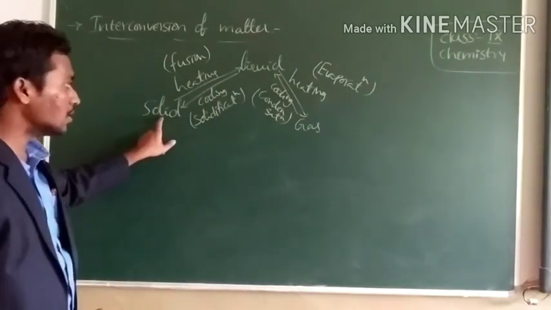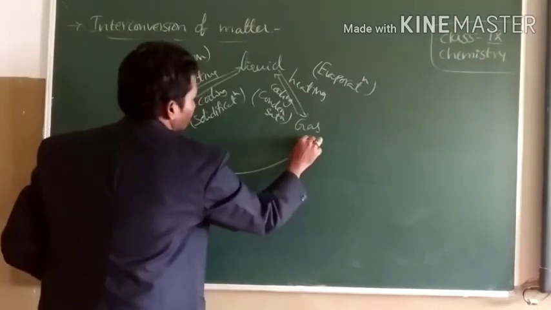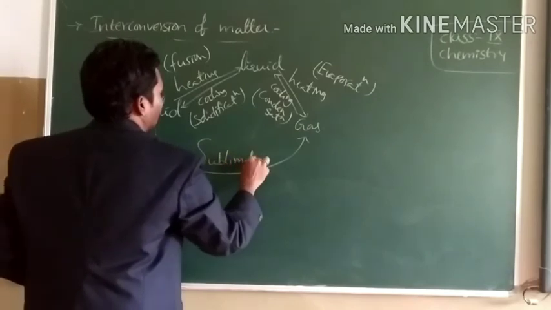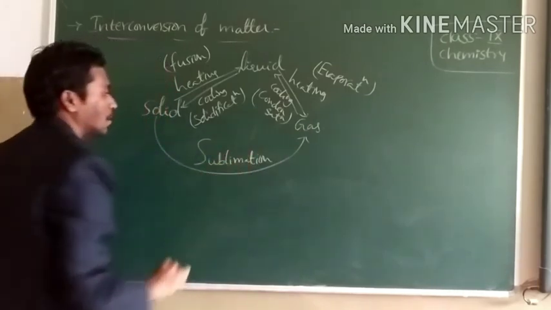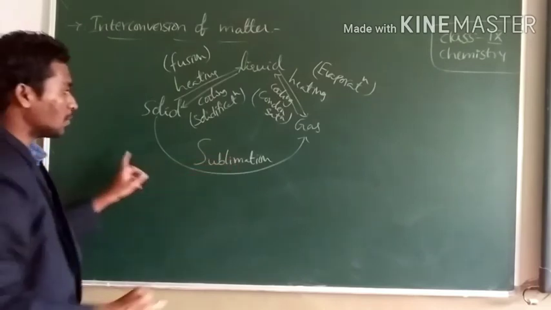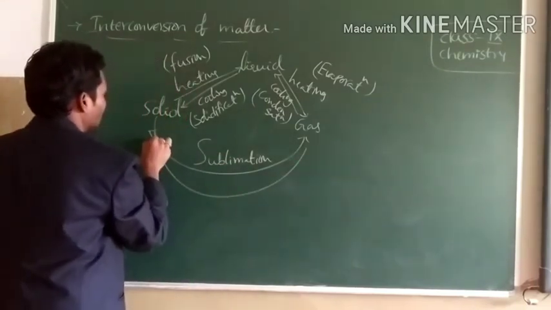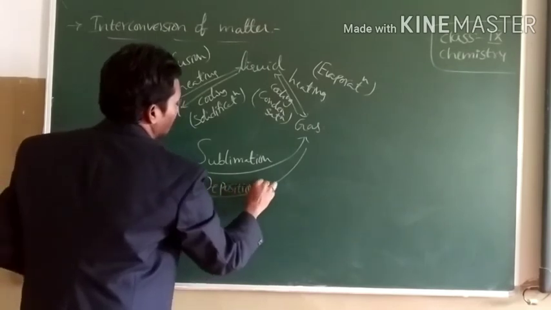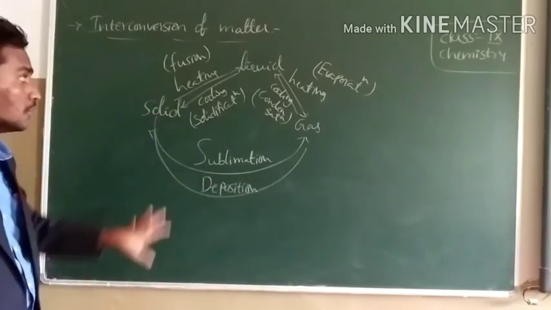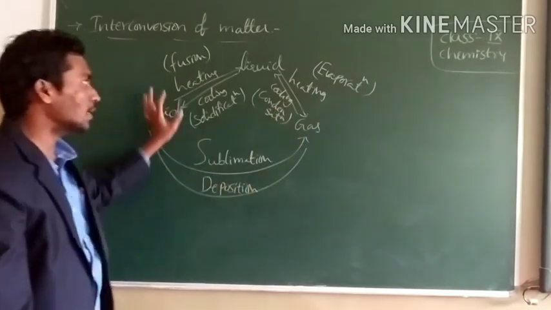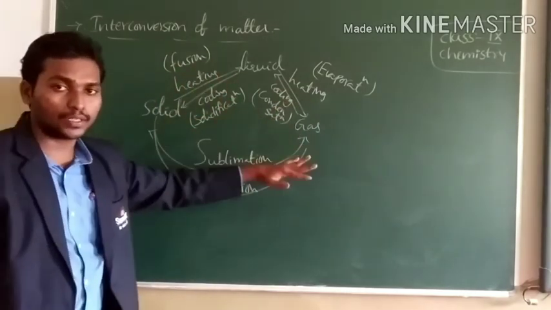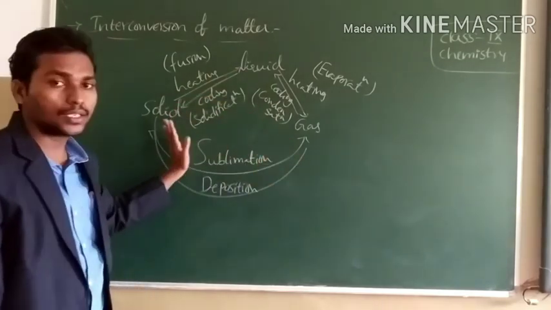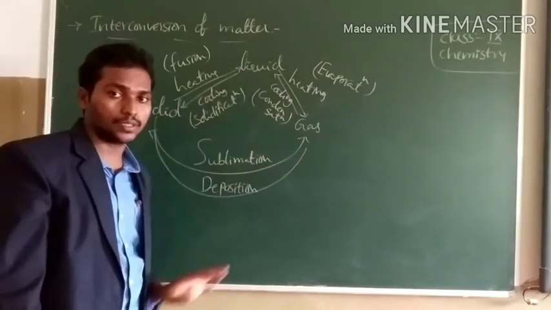Conversion of solids directly to gases on heating is called sublimation, and the reverse process is called deposition. So this diagram gives a complete idea about conversion of matter from one state to another by altering the conditions of temperature and pressure.